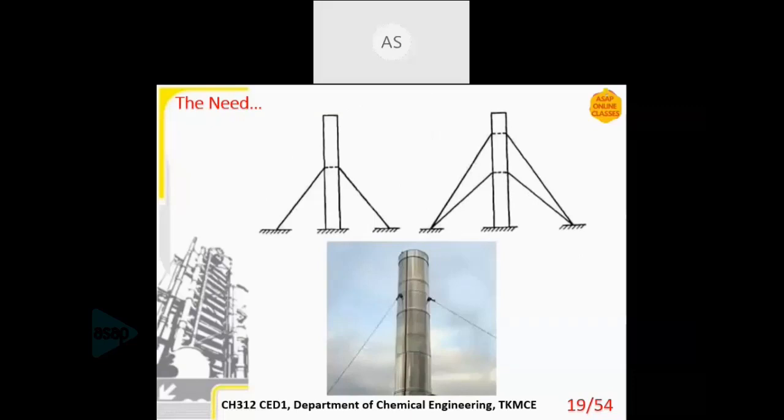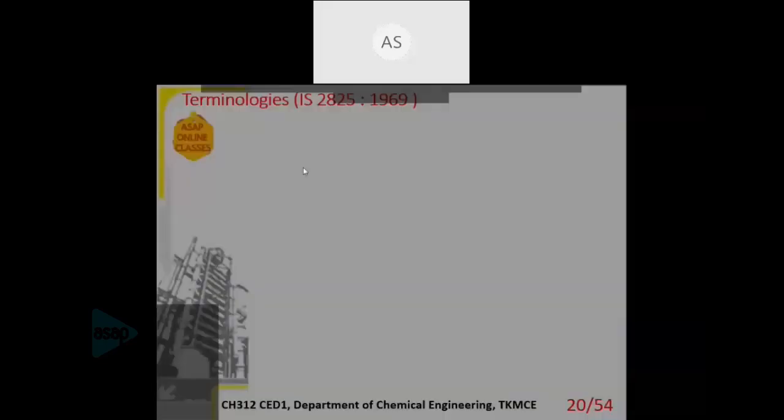That is the need for the design of a tall vessel: vessels which can support themselves without the help of guide ropes. They can save more area, or you can pack more things into a chemical industry. That is the advantage, or the need, of the design of a tall vessel.